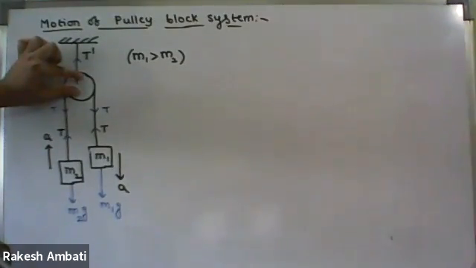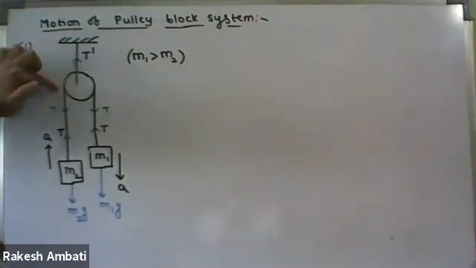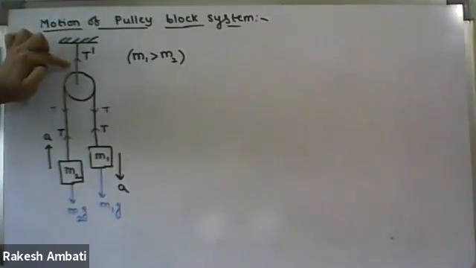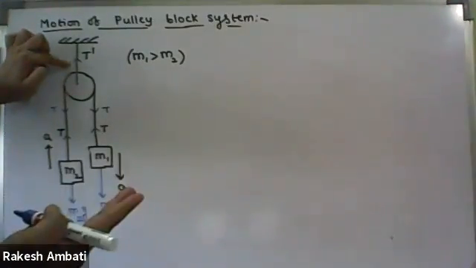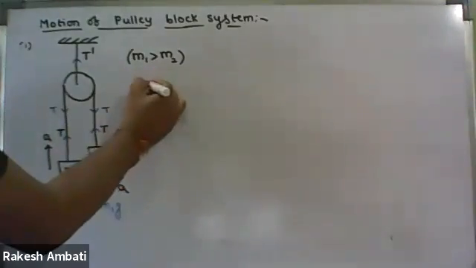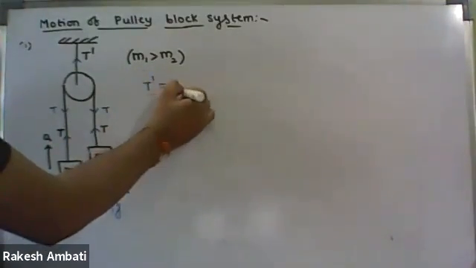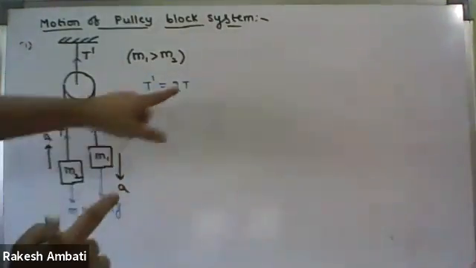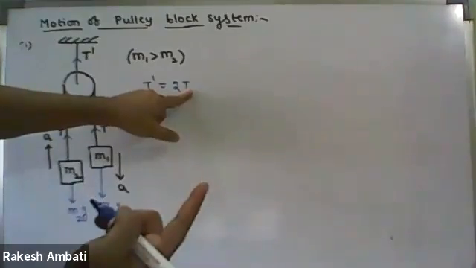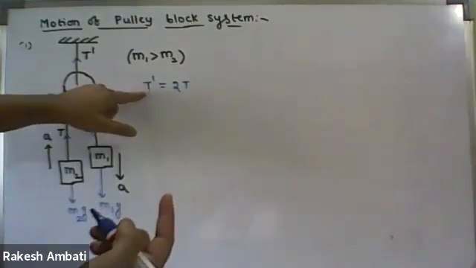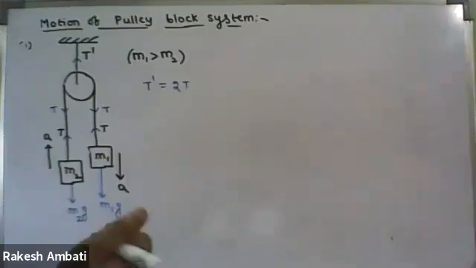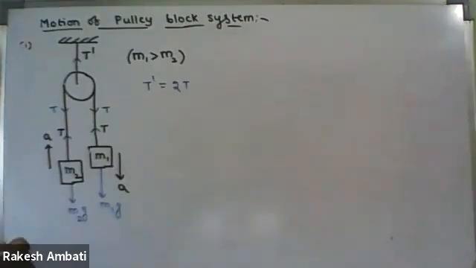If the resultant force acting on the pulley is zero, this upward force is balanced by the downward force. Therefore, T dash is equal to 2T. So if we calculate the T value, we can also find out the T dash value. Is it clear? The free body diagram.